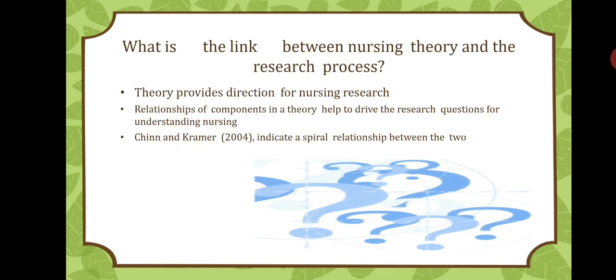What is the link between a nursing theory and the research process? The nursing theory provides the direction for nursing research. Also, the relationship of components in a theory help to drive the research question for understanding nursing.